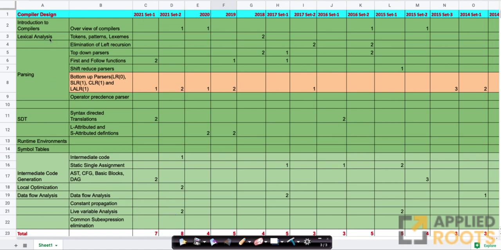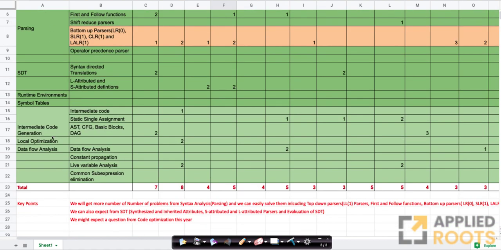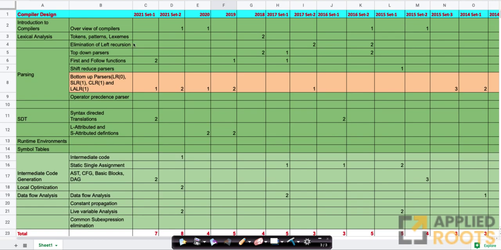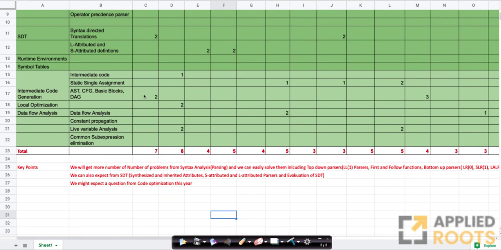If you see the syllabus earlier, concepts like intermediate code generation, local optimization, and data flow analysis were not listed explicitly as topics, while they got added explicitly only in the year 2021. That's why, if you observe the total marks from the year 2021, we had two sets of question papers.